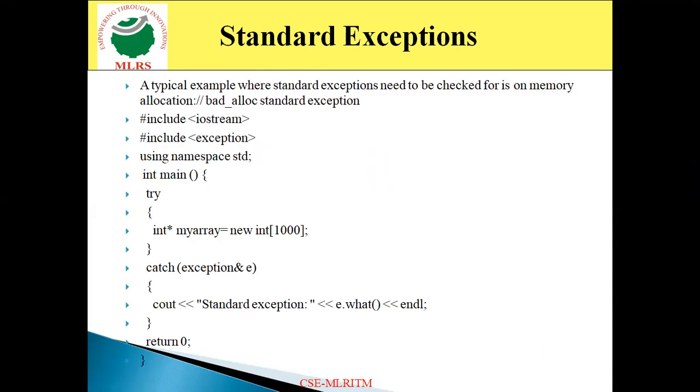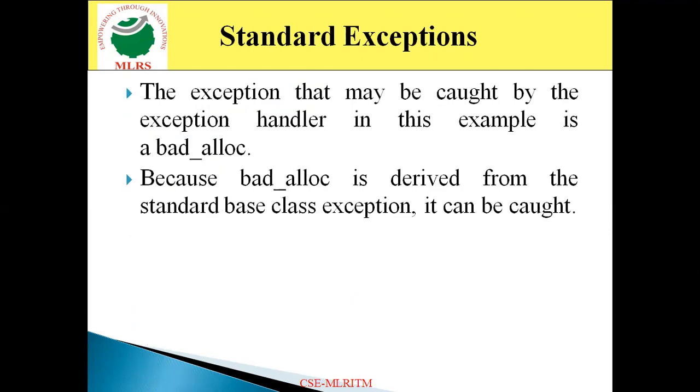If everything is good, it's well and good. If anything is wrong while we create and allocate the memory, then it throws the exception, and that exception is going to be handled properly. And that exception type, or the exception object, is the bad_alloc exception.